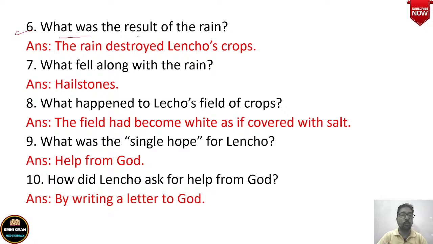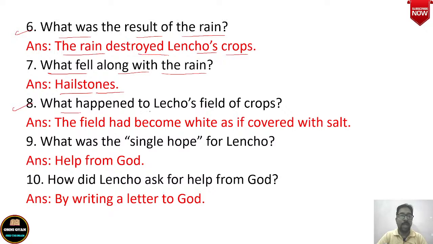Question number 6, what was the result of the rain? The result of the rain was that it destroyed Lencho's crops. He expected rain, but when rain came, it came so heavily that it destroyed his crops. Now what fell along with the rain? It was hailstones, a type of ice cubes, that fell along with the rain and destroyed his crops. ठीक है? Okay, did you understand?